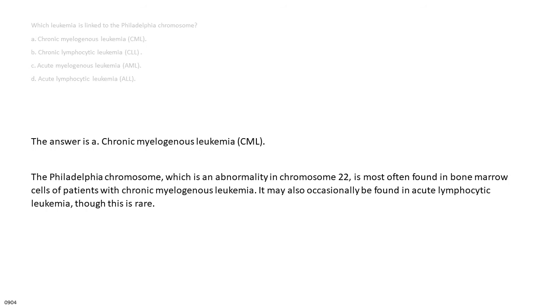The answer is A. Chronic myelogenous leukemia, CML. The Philadelphia chromosome, which is an abnormality in chromosome 22, is most often found in bone marrow cells of patients with chronic myelogenous leukemia. It may also occasionally be found in acute lymphocytic leukemia, though this is rare.